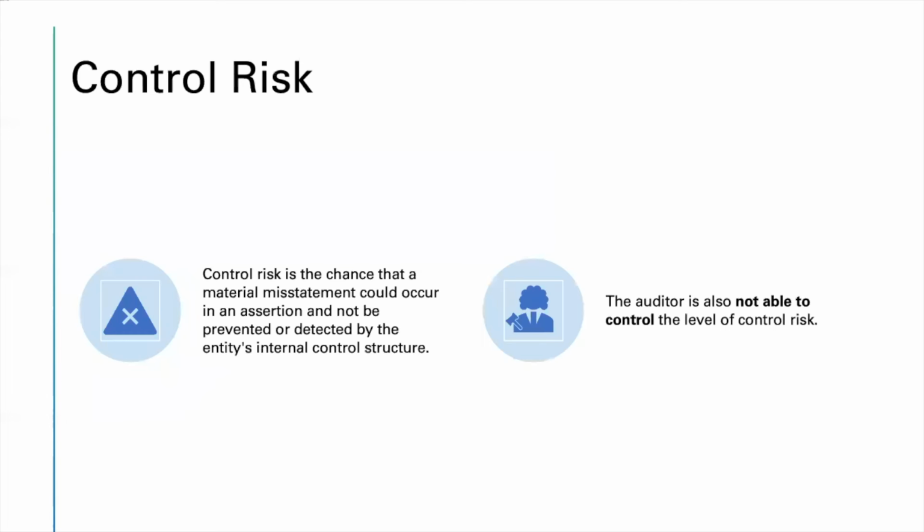Frontera also faces control risk. Control risk is the chance that a material misstatement could occur in an assertion and not be prevented or detected by the entity's internal control structure. And the auditor is not able to control the level of control risk as well.